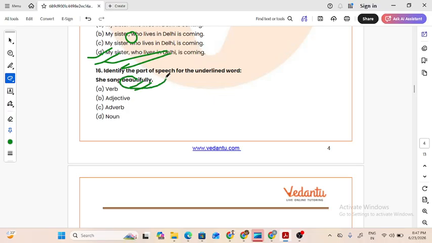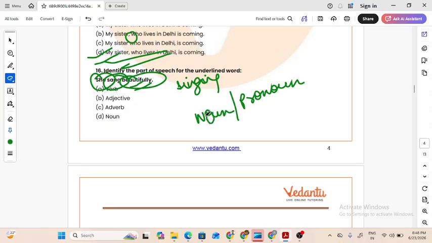अब beautiful किसके लिए यूज हो रहा है? sang के लिए, यानी कि singing के लिए. Singing is beautiful, not the girl. Okay, whenever you describe a noun or a pronoun, this is an adjective.